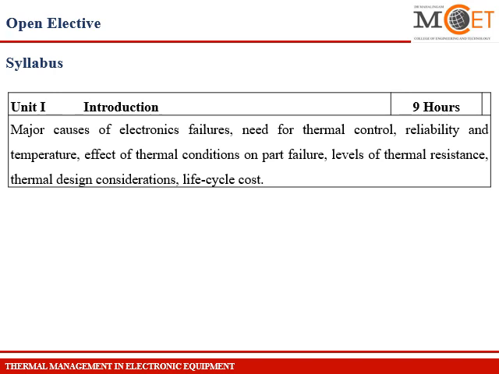There are 5 units. Each unit contributes to each CO. The first unit is a basic introduction which deals with the major causes of electronic failure, need for thermal control, reliability and temperature, effect of thermal conditions on part failure, levels of thermal resistance, thermal design consideration while designing the electronic equipment, and finally life cycle cost.